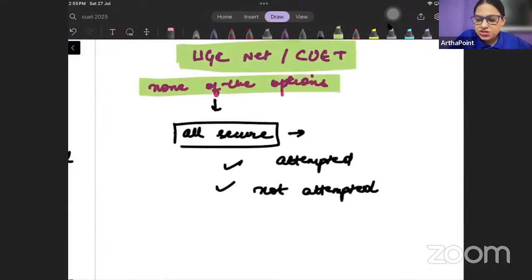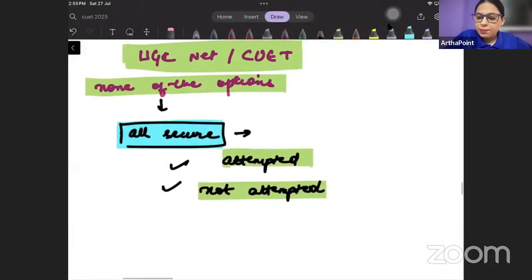If none of the options is correct, whether you have attempted or not attempted, all students are going to get marks.